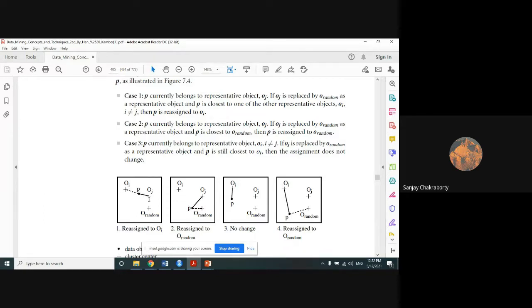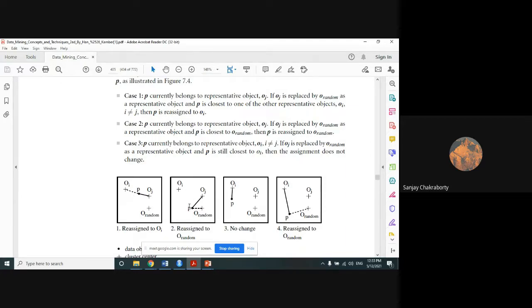So that object will replace OJ. P is reassigned to OI. P will again be reassigned with the new object OI. So who was P assigned with before? Before, it was assigned with OJ. Now there are two nearest objects, OI and O random. Among these two, the object whose distance is smallest from P will be assigned to it. Here I am calculating the new cluster medoid by replacing the object, which is the nearest object. Among these two. Now case 2.